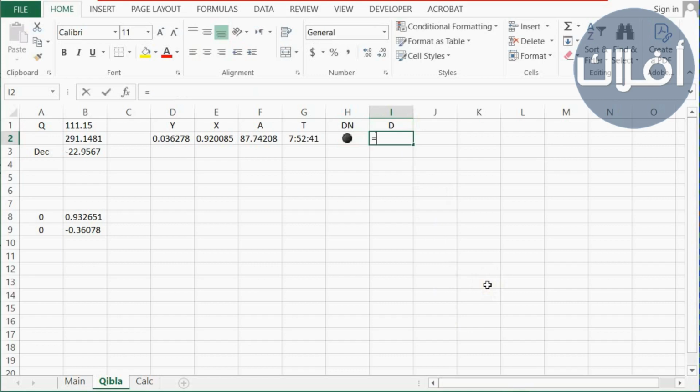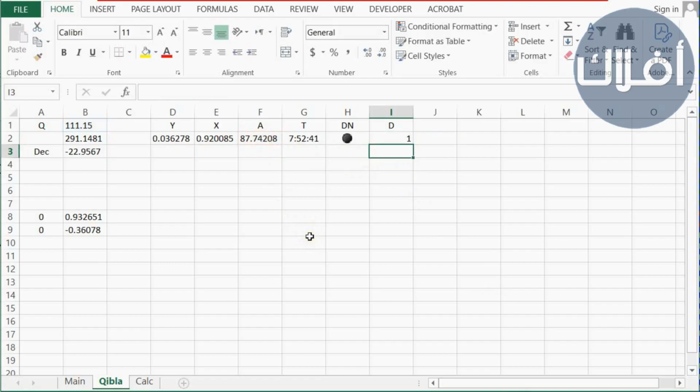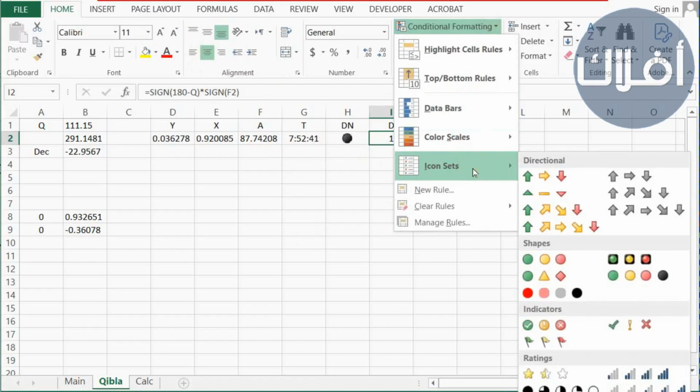We'll define D, and the equation is sine of 180 minus Q multiplied by sine of the angle. The number 1 means the sun is in the direction of Qibla, and the number minus 1 means the opposite direction of Qibla. I will also change the format here, and again this is not required but it looks better.